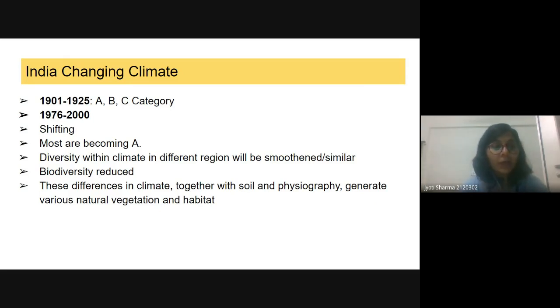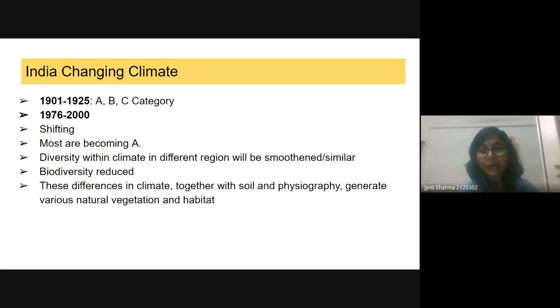Okay, so if we want to know that climate is changing, we can also use the Köppen classification. In 1901 to 1925, we found that we mostly have the A, B, C categories.